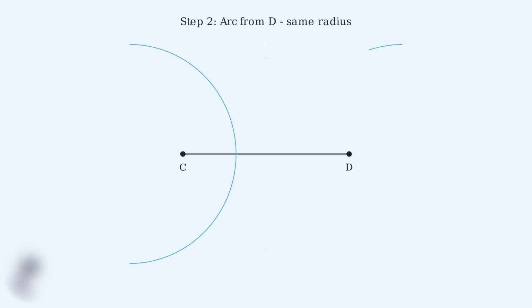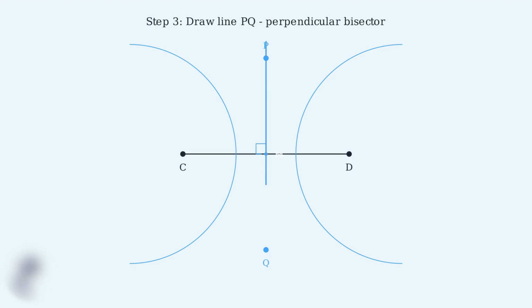Step 2. Keep the same compass width and place it at D. Draw another arc that intersects the first arc at 2 points, one above and one below the line segment. Step 3. Draw a line through points P and Q. This line is the perpendicular bisector of CD.